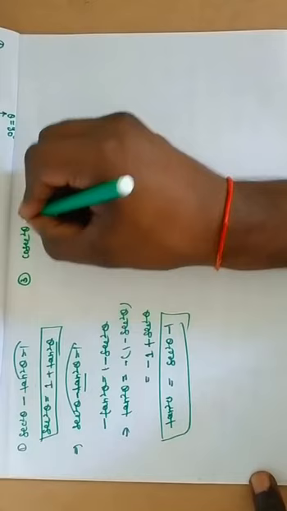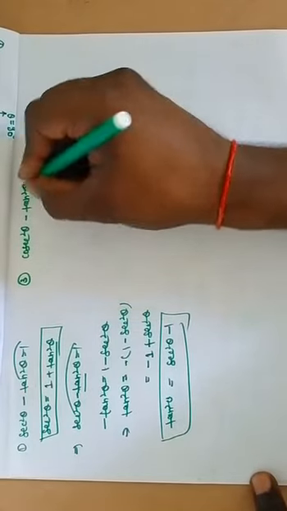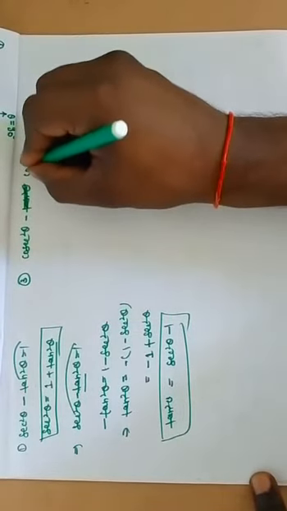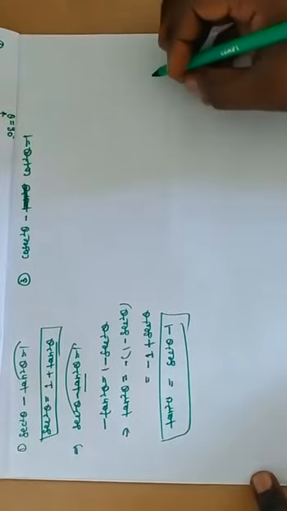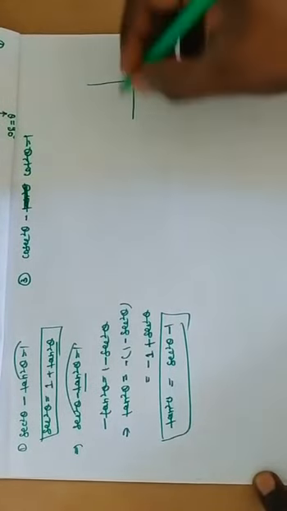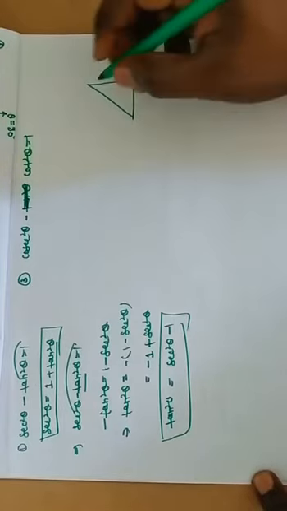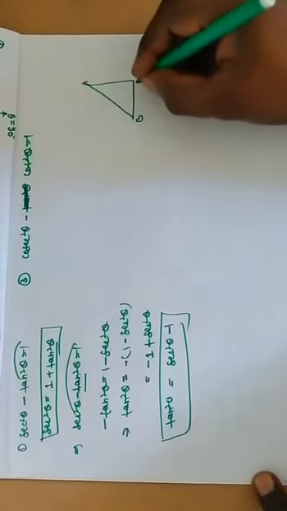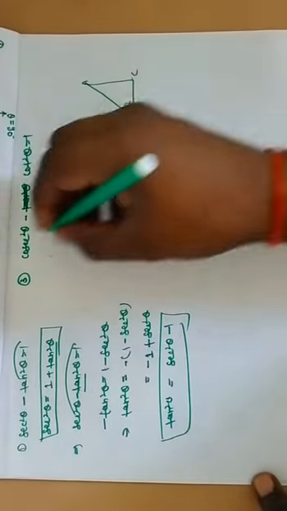And the third identity, similarly we can prove, is cosec square theta minus cot square theta is equal to 1. With the help of the unit circle we can prove this also. This is A, this is B and this is C, and this is theta.